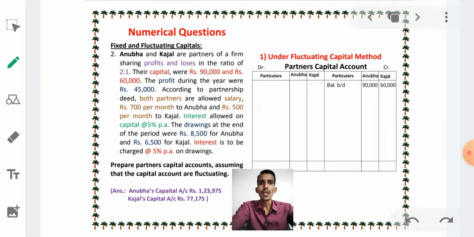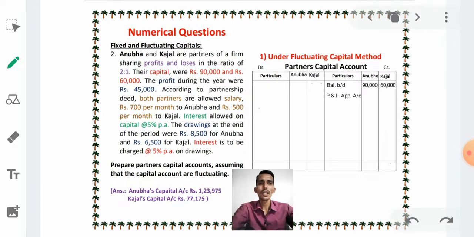Read on. The profit during the year was 45,000. They earned a profit of 45,000, meaning the total business profit is 45,000. It does not relate to any one partner, and no one partner can take the total profit of 45,000. Therefore we have to distribute it. How should we distribute it? Like the profit sharing ratio of 2:1, which means 2/3 and 1/3.